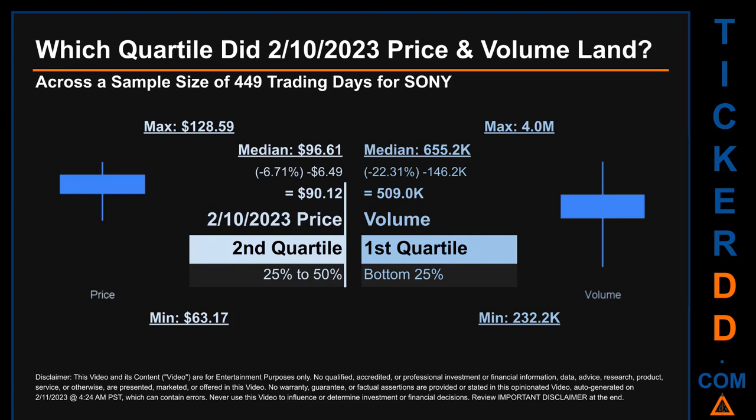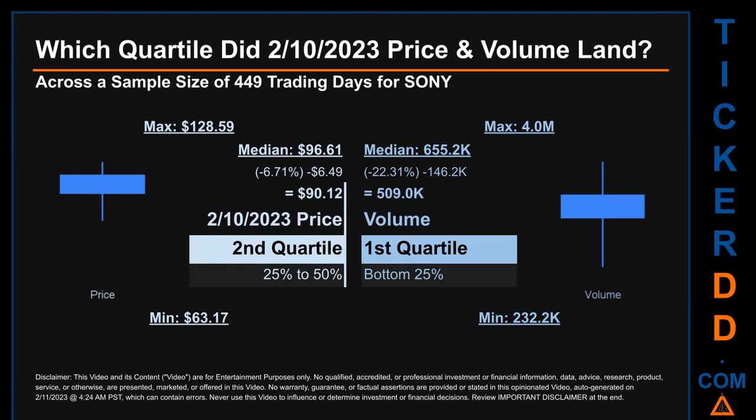Which quartile did the 10th of February 2023 price and volume land? Across a sample size of 449 trading days, the maximum end-of-day price for SONY was $128.59 while the minimum was $63.17. Within that price range, the 10th of February 2023 price, of $90.12, landed within the second quartile, putting it within the 25% to 50% range of all sampled end-of-day prices. The day's volume landed within the first quartile, at the bottom 25% of all sampled daily volume, which saw a max daily volume of 4 million and a minimum of 232.2 thousand.